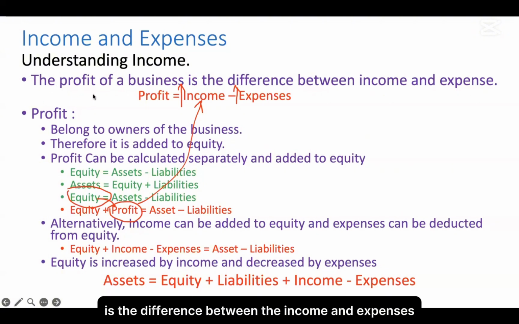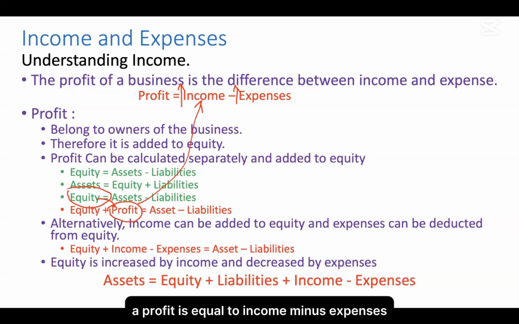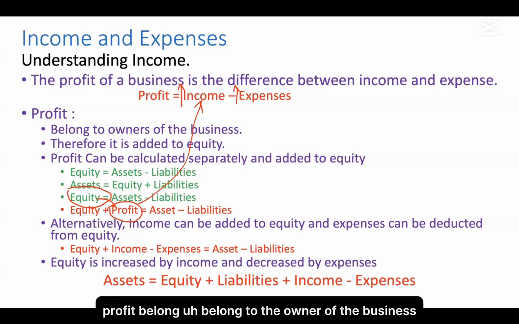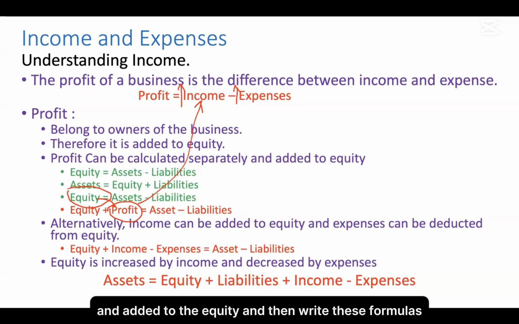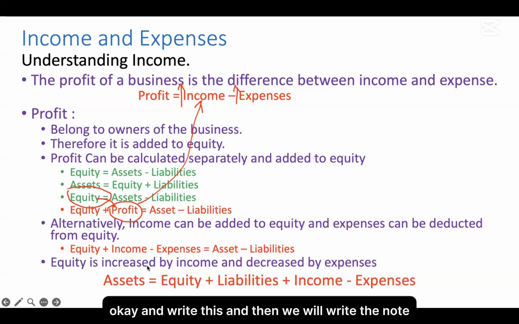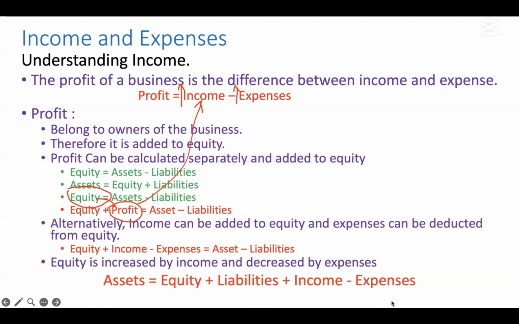The profit of a business is the difference between the income and expenses. Profit is equal to income minus expenses. So then put these points. Profit belongs to the owner of the business. Therefore, it is added to the equity. Profit can be calculated separately and added to the equity. And then write these formulas. And write this, and then we will write the note.